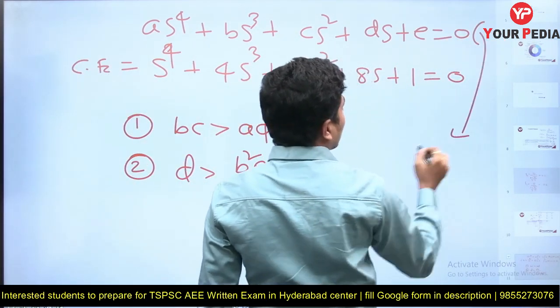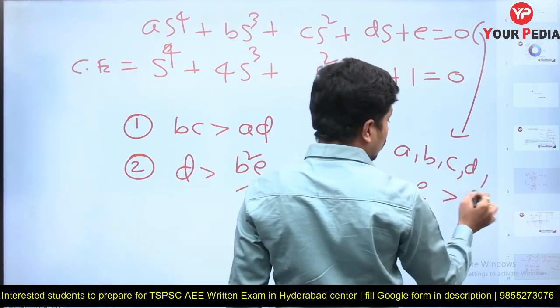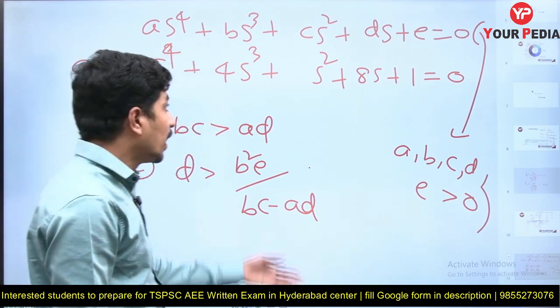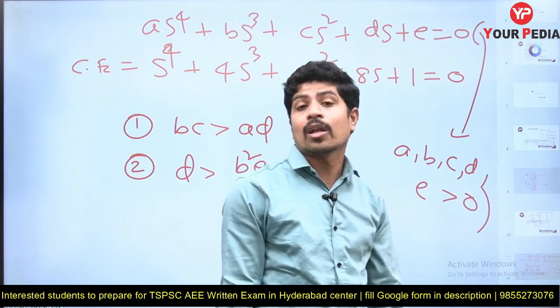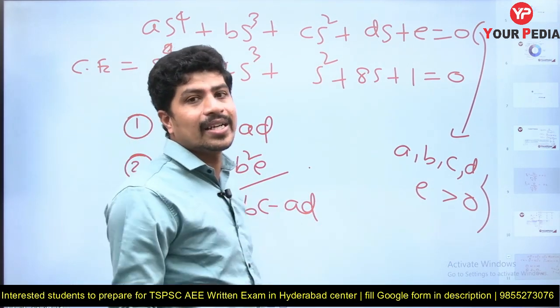I can write here A, B, C, D, E must be greater than 0. That is a necessary condition. If that fails, directly we can say that system is unstable. Okay, it satisfied the necessary condition. There is no missing coefficient including constant, and there are no sign changes in the given characteristic equation. Then we have to go for the further testing, that is RH tabulation.